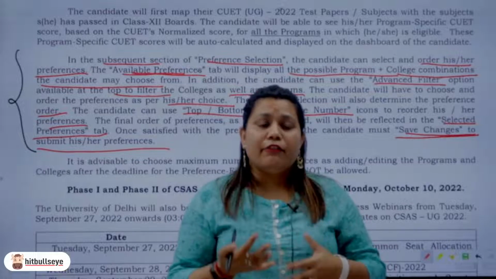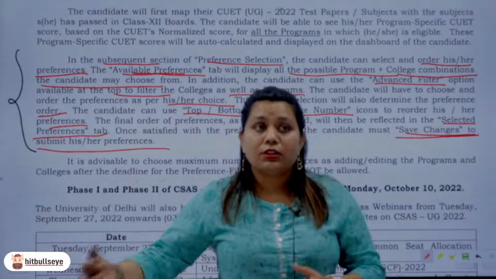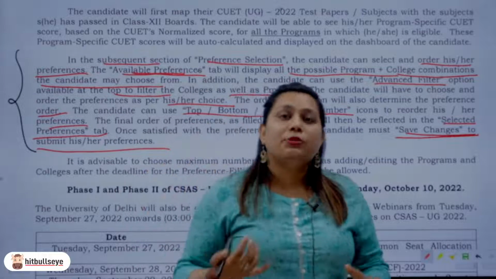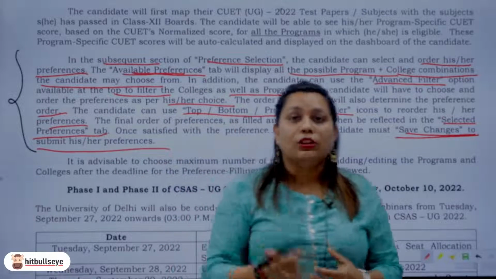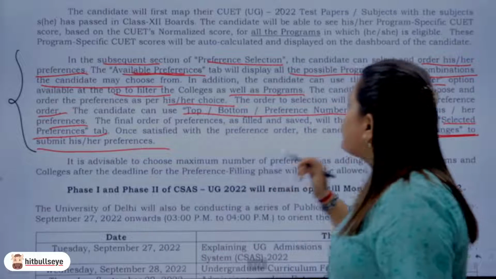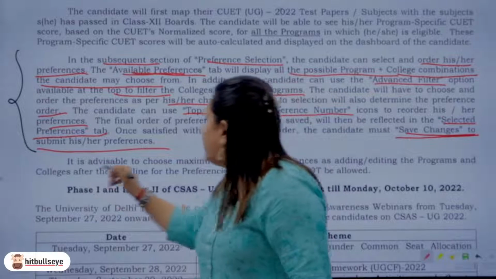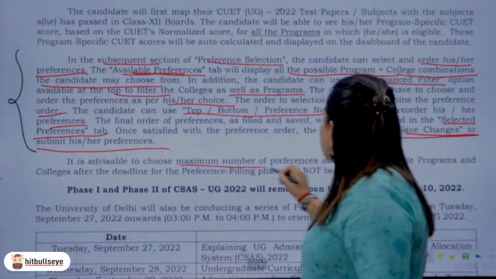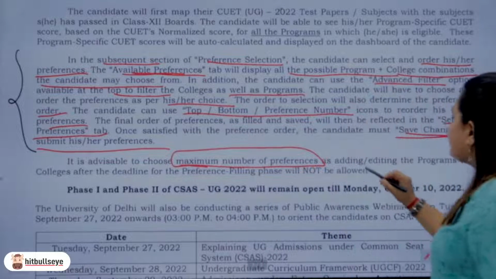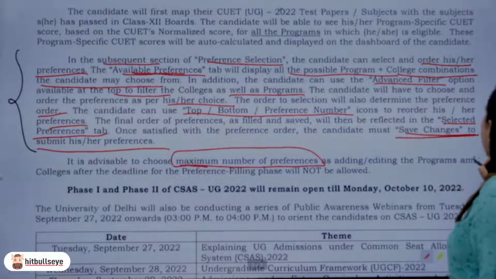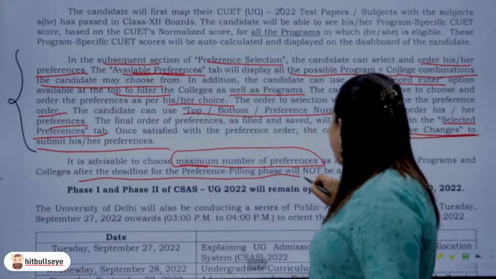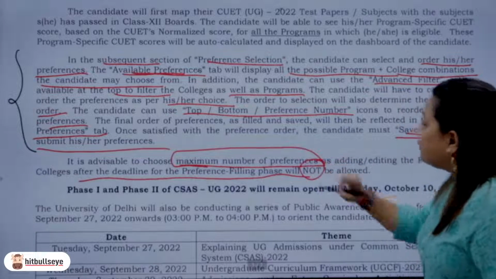अगर आपका मन है, if you're somebody who wants to go to North Campus first, तो आप first preference में North Campus रख दीजिए. पर if you are eligible to get admissions into the colleges falling under South Campus, do put them as a preference also. Okay, it is advisable, now this is also very, very important, it is advisable to choose maximum number of preferences as adding or editing the programs and colleges after the deadline for the preference filling phase will not be allowed.